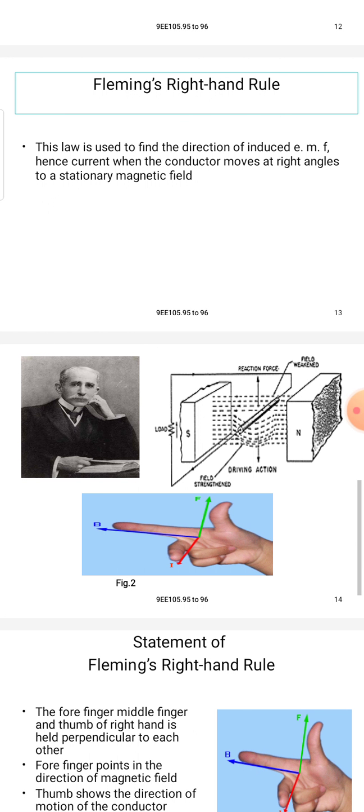This law is used to find the direction of the induced EMF, hence current, when the conductor is moving at a right angle to the stationary magnetic field.